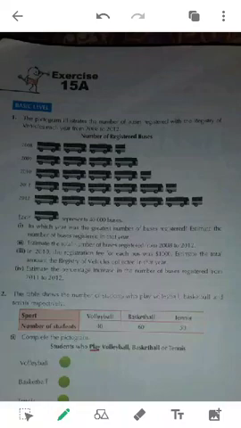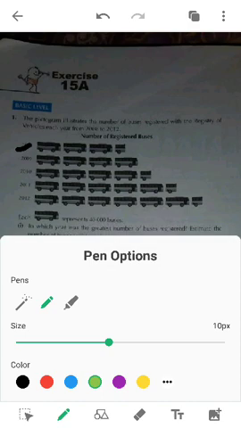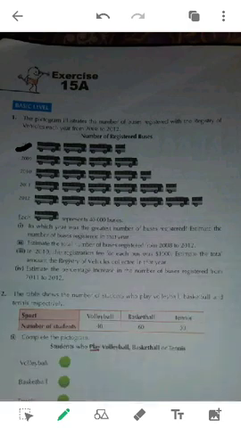So there we have given question number 1. The pictorial diagram illustrates the number of buses registered with the registry of vehicles from 2008 to 2012. It shows how many buses are registered in each and every year, for 2008, 2009, 10, 11, 12 and so on. Now at the bottom, each bus represents 40,000 buses. This line is something very crucial, because one bus symbol is representing 40,000 buses.